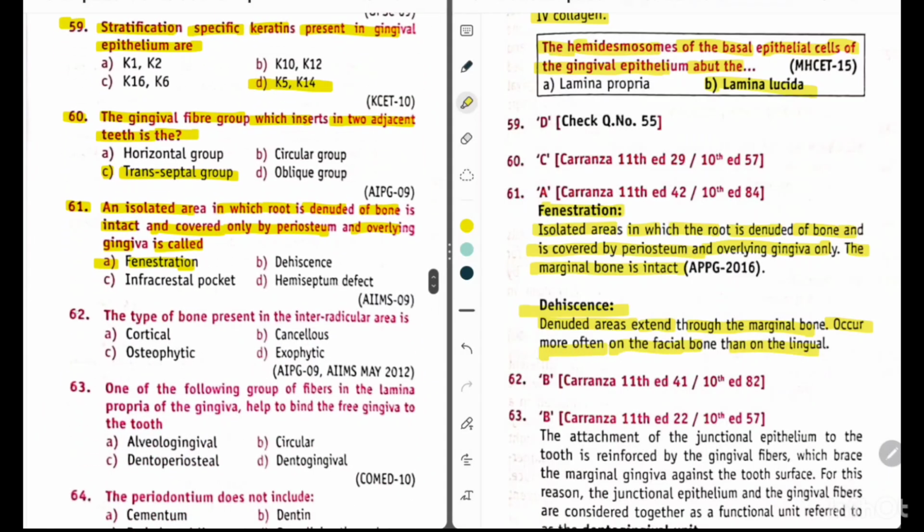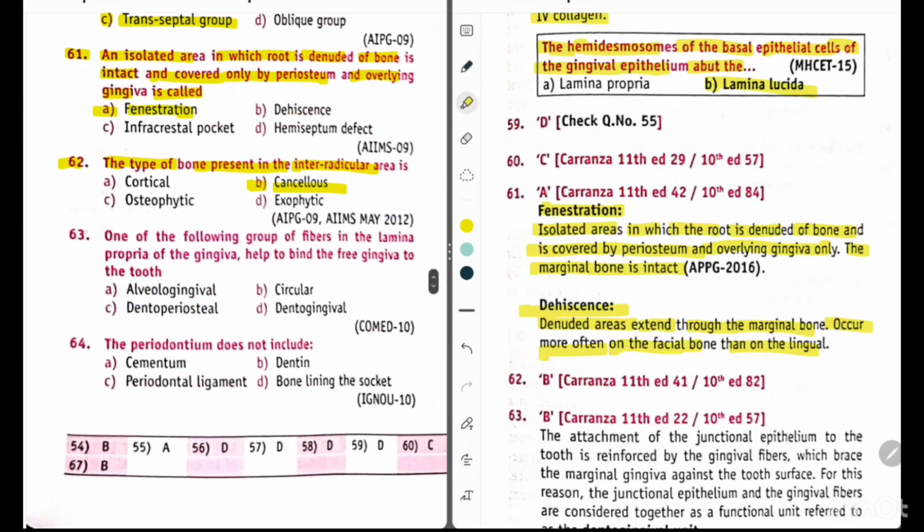Okay. Now question 62. The type of bone present in interradicular area is. So this is a repeated question. Answer is option B, cancellous. Question 63. One of the following group of fibers in the lamina propria of the gingiva help to bind the free gingiva to the tooth.